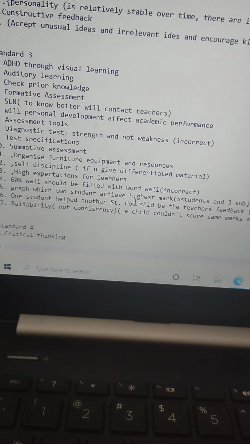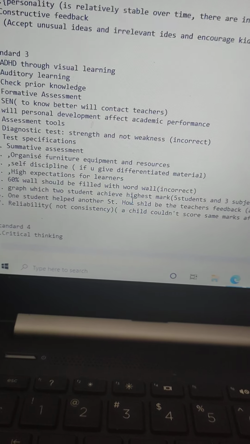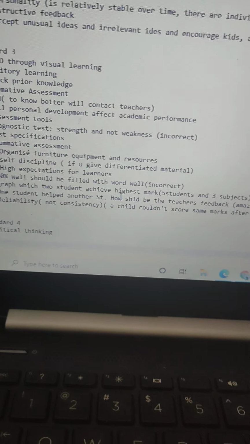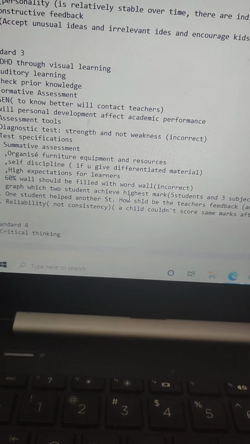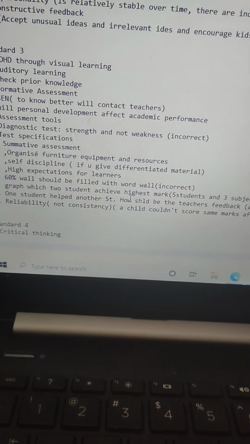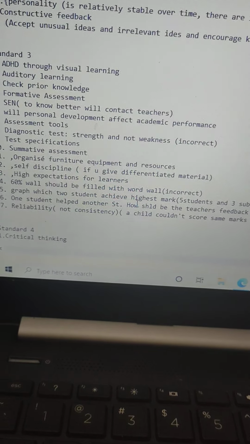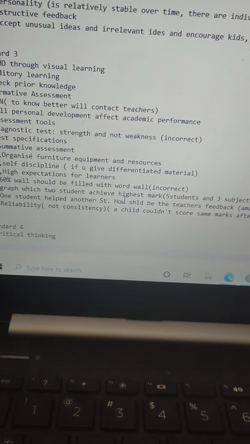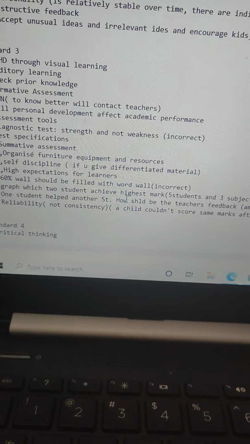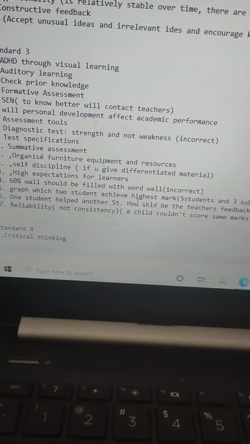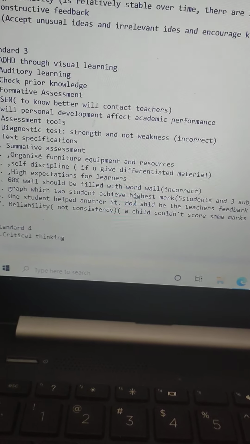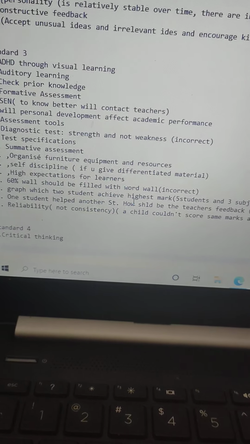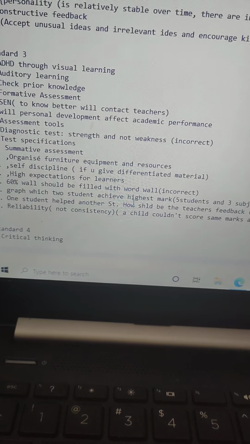Then talking about the diagnostic test, why is it used? There were a few scenarios given, that it is checking the prior knowledge, and how far the student had reached about the topic, and it is knowing the strength. At the same time, there was an option given that it will only give you the strength and not the weaknesses. But as I believe, the incorrect answer is this, because it will give you the strength as well as